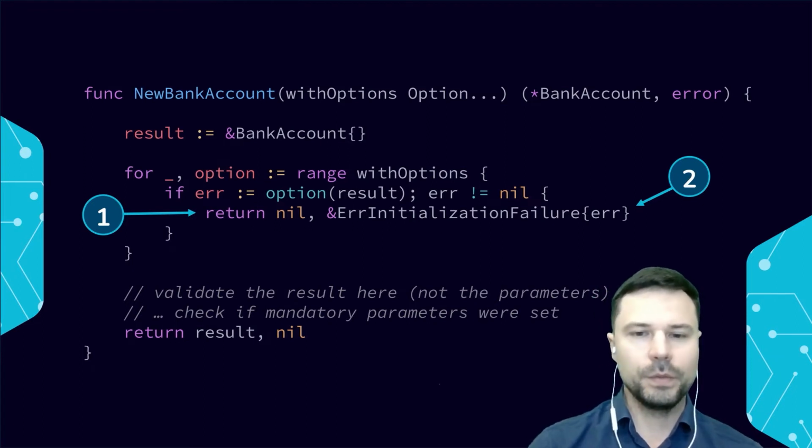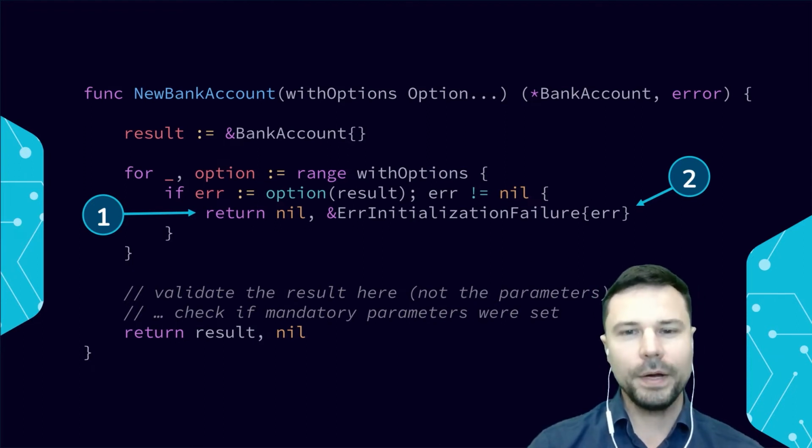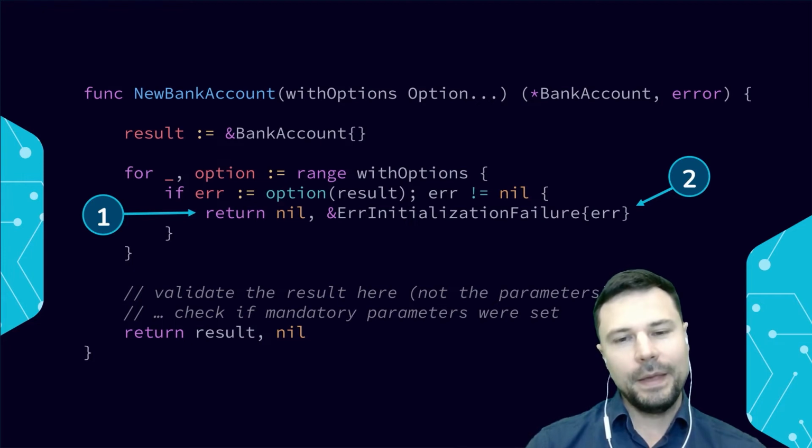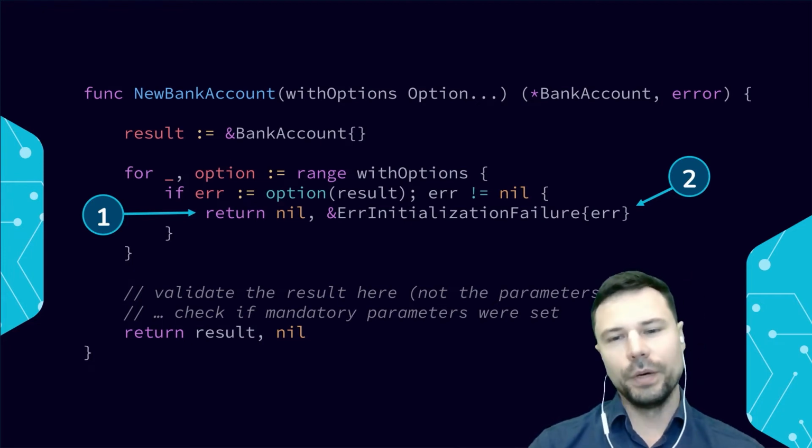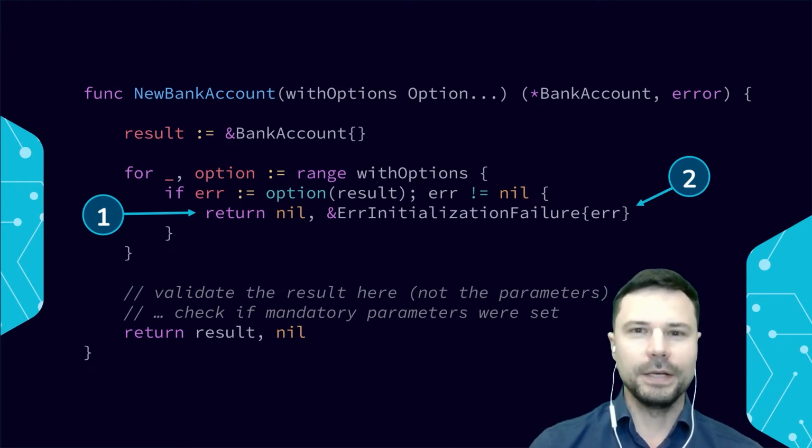And then we will iterate one by one through every provided option, evaluate it, apply it to our result, and if there is an error, we'll return it. And of course, when we're returning the error, we also should be wrapping it, so it is clear upstream that this is an initialization failure, that it did not go wrong in the execution stage, it went wrong at the initialization stage.